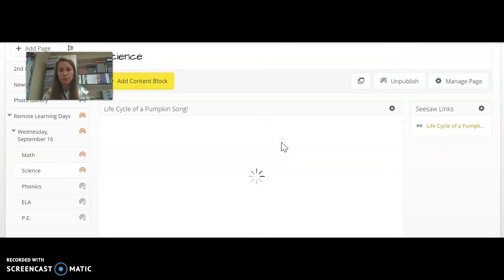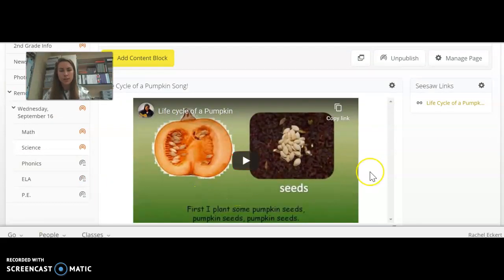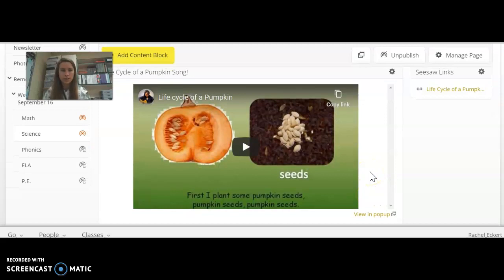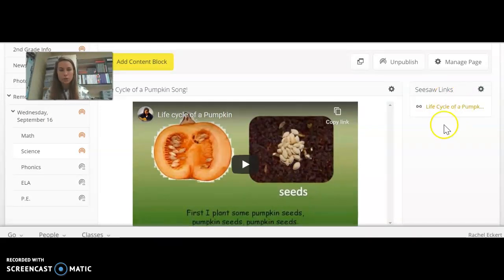And then once you hop over to science, you will see that there's a little song about the life cycle of a pumpkin, a quick little song to kind of sing in your head. And then here's your link to your Seesaw activity. All Seesaw activities have directions within them. So you'll see a video in the assignment for how to do it.